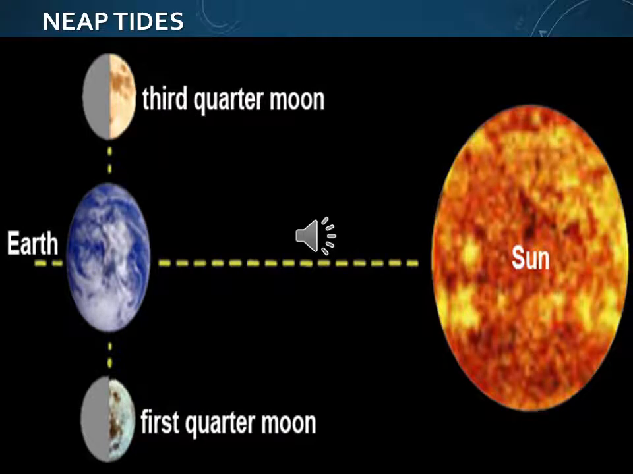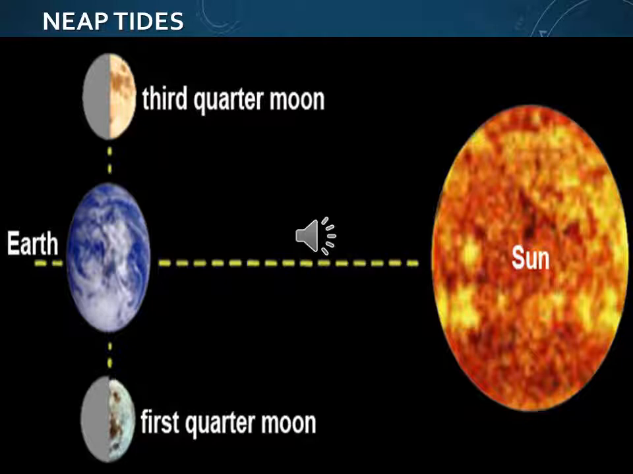When the sun and the moon are at right angles, their gravitational forces work against each other, causing a low tide called neap tide. When they are in the same line, the collective gravitational pull strengthens the earth's water to form a high tide. But at a right angle, their gravitational forces work against each other and cause a low tide. That is called neap tide.